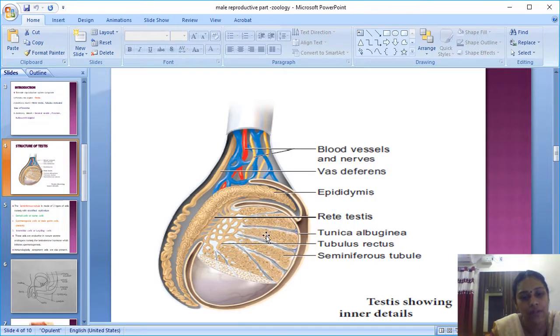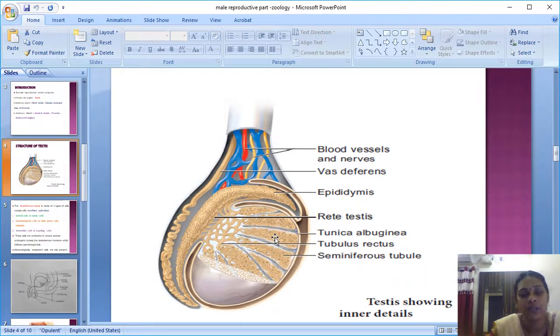Each lobule consists of highly coiled convoluted tubules, coiled 2 to 4 times in structure, so it is named the seminiferous tubule. It produces testicular substances, the main site for the synthesis of spermatogenesis. Spermatogenesis means the process in which sperm production takes place.